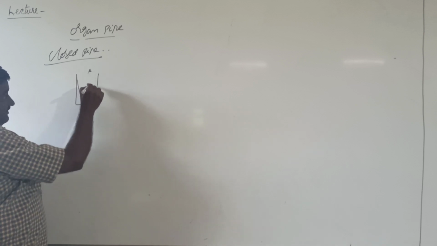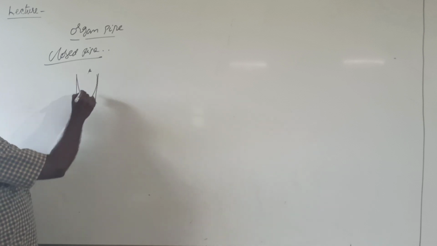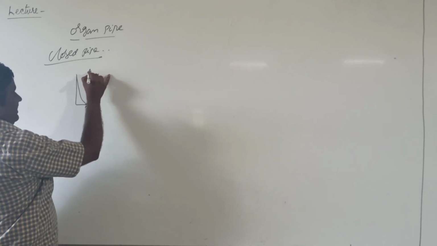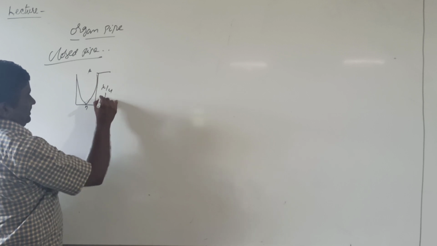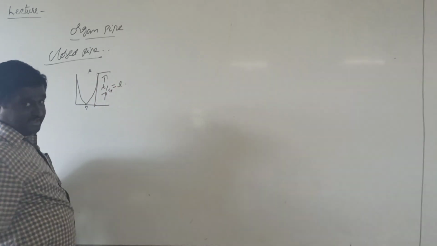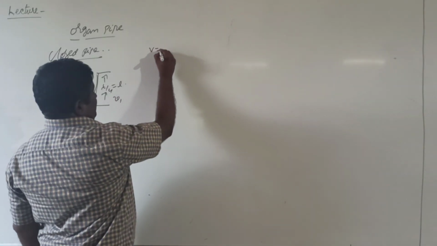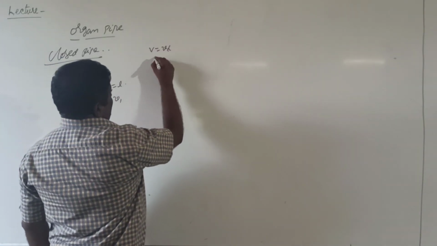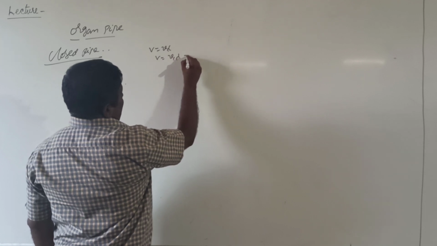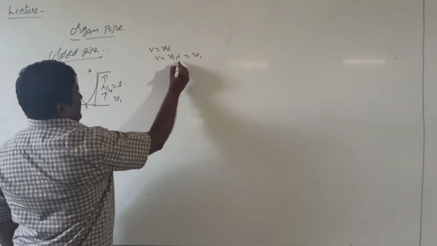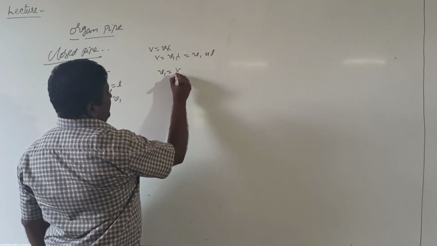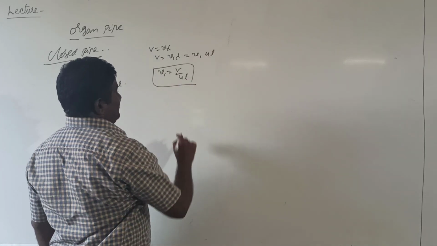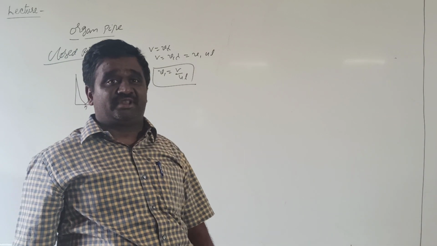In that case, if the pipe vibrates with half loop, the distance between the antinode and the next node is lambda by 4. It is equal to the length of the pipe. In this case, the frequency of the vibrating pipe is taken as mu1. From the equation V equal to mu lambda, we write V equal to mu1 lambda. Then mu1 is the first harmonic of the closed pipe.